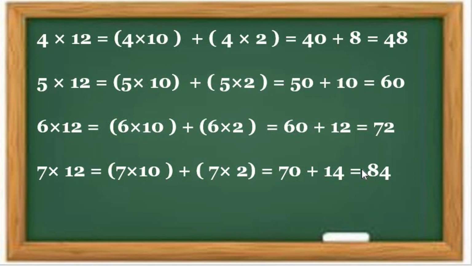So now speak together, all students. 12 ones are 12. 12 twos are how many? 24. 12 threes are 36. 12 fours are 48. 12 fives are 60. 12 sixes are 72. 12 sevens are 84. Understood? Got my point, all students?